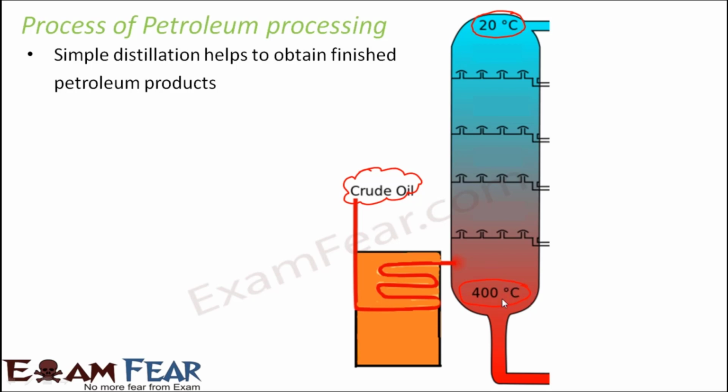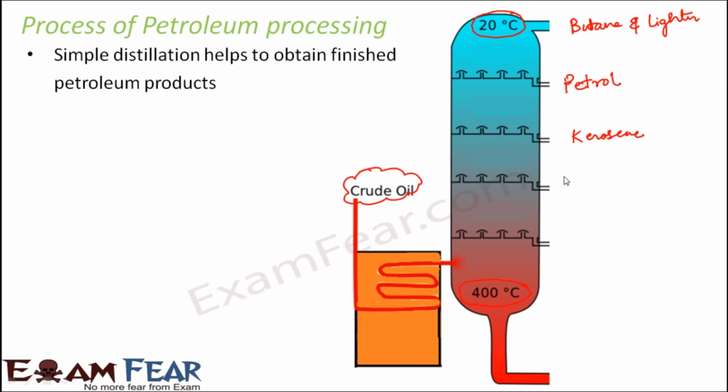Sometimes, in fact, some of the products might even go to temperatures as high as 1000 Fahrenheit as well. So now let us see how exactly we get the various components. The topmost layer, that is the lowest temperature basically, is occupied by the lighter gases like butane and other lighter components. The next section is taken up by petrol or gasoline, whatever you call it. Yet below that comes kerosene.